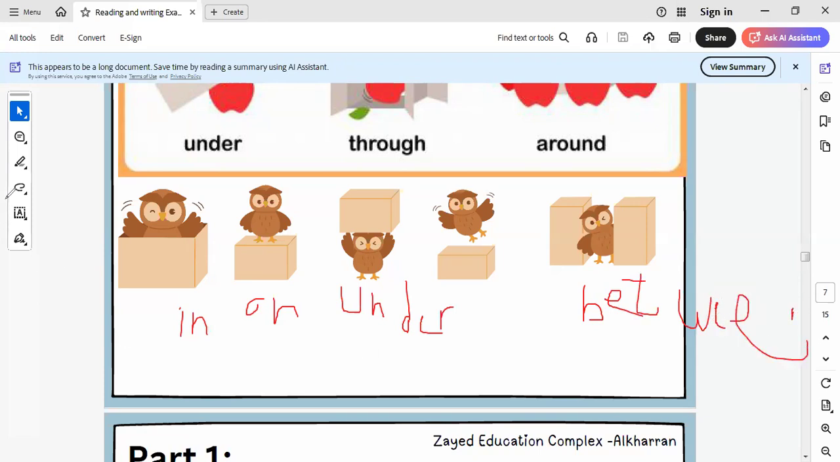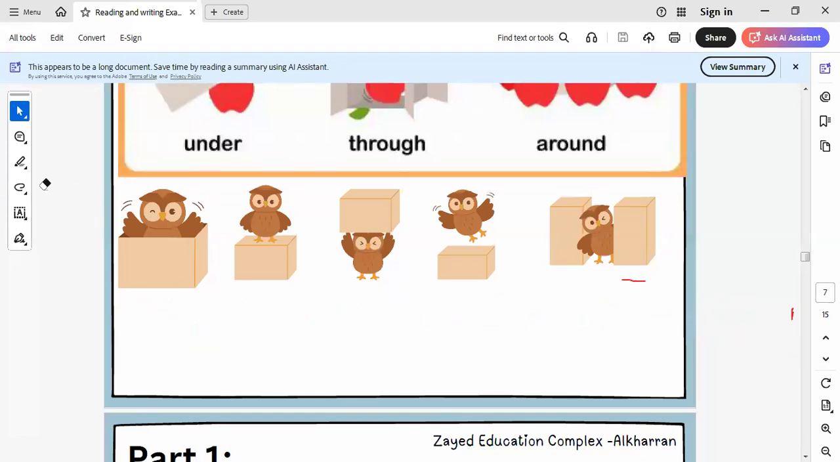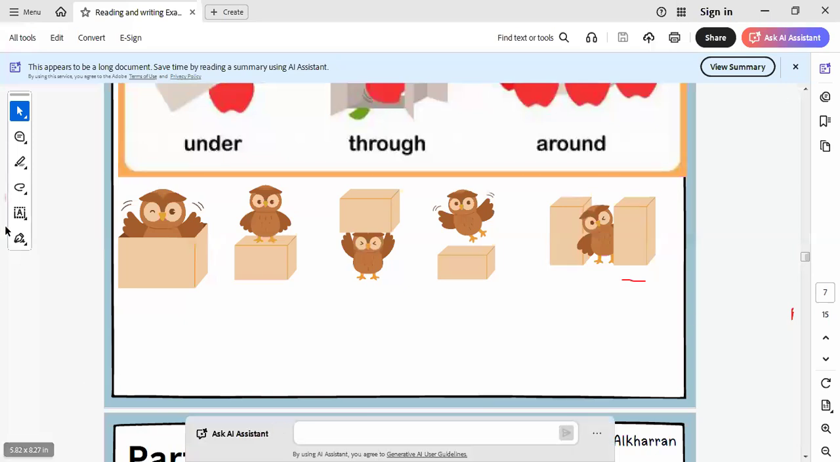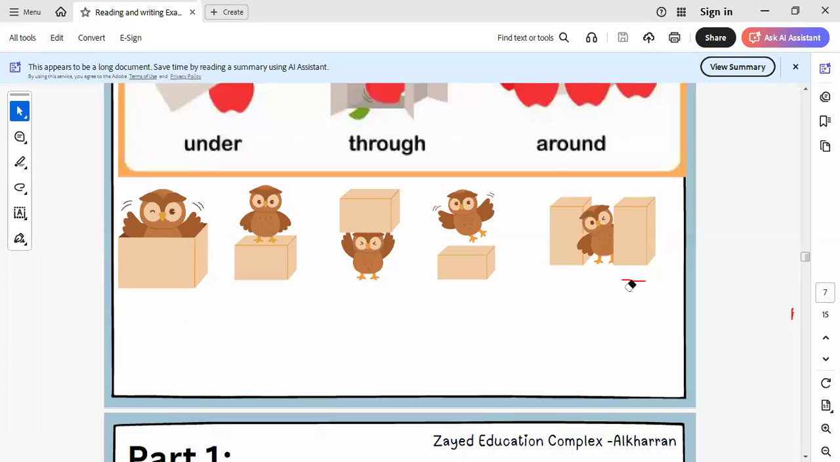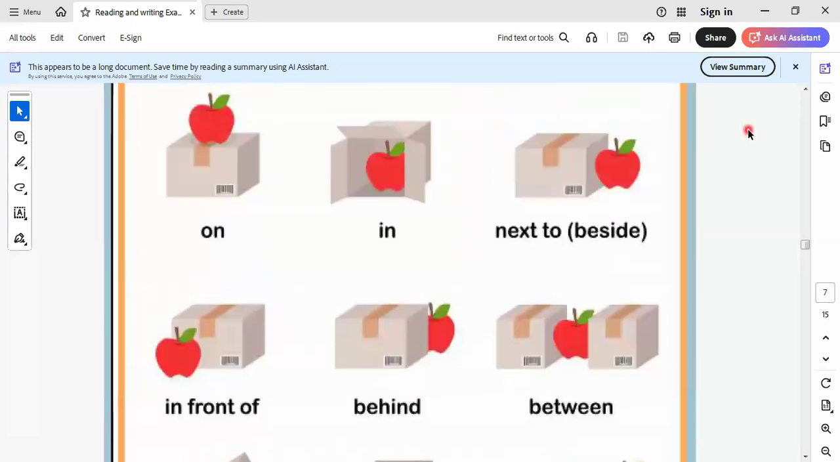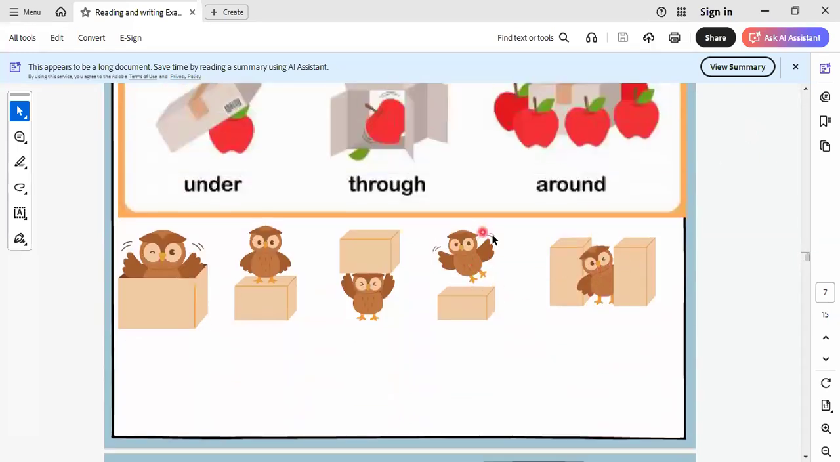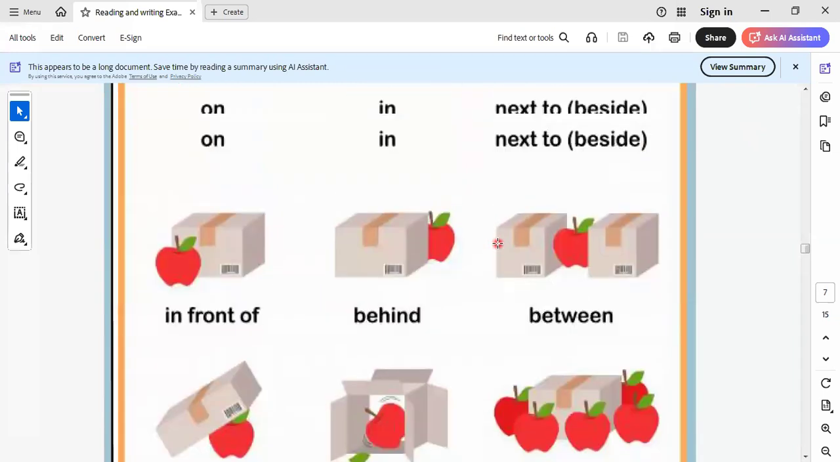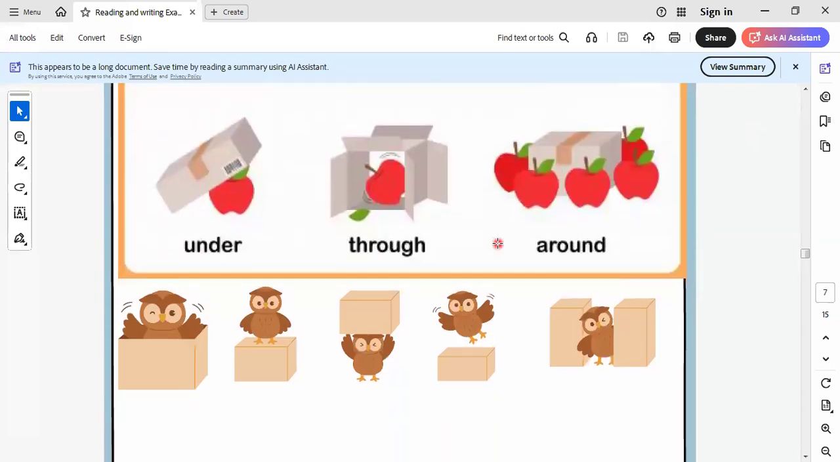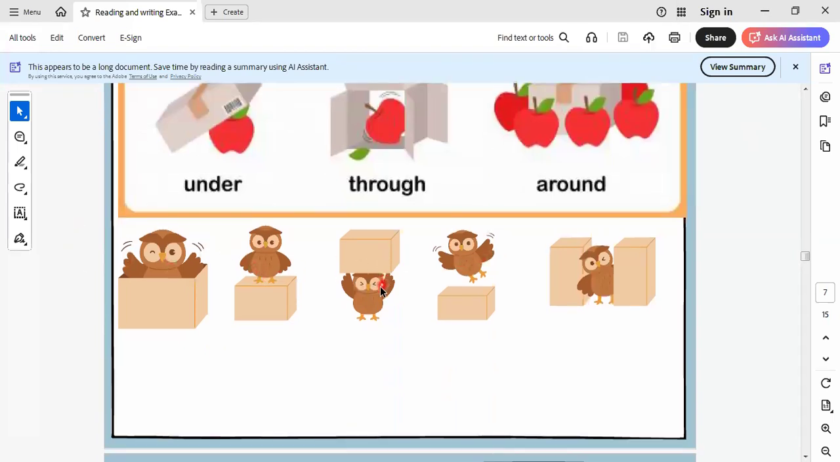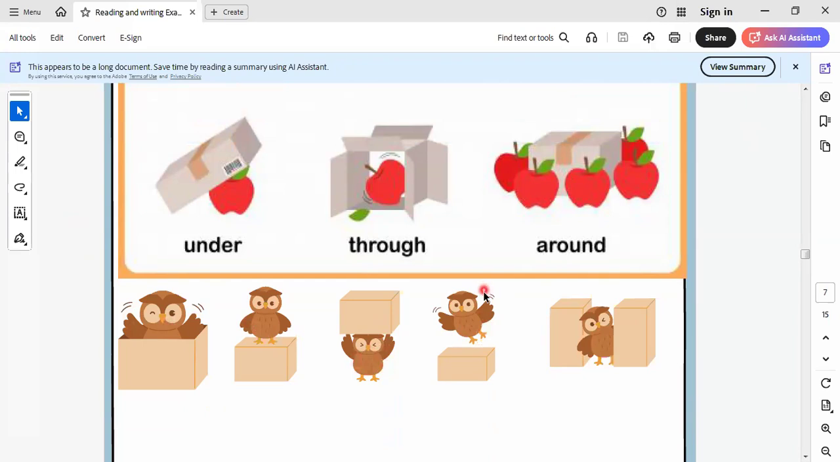Here is, I think it's above. I would like to review this part, to answer in the middle. Here you say through. Here you say in, on. Here is under. Here is through. I think through. This is through, and this is between.